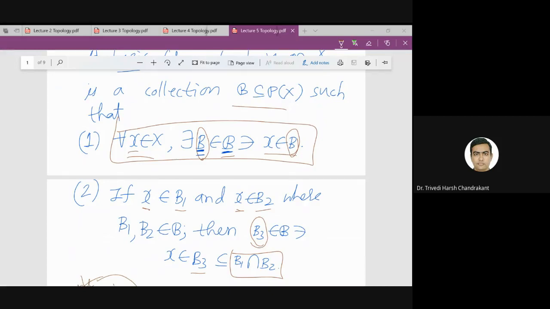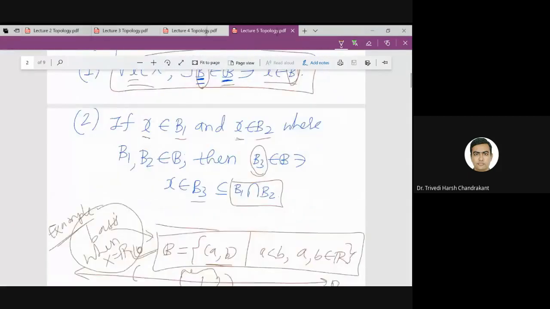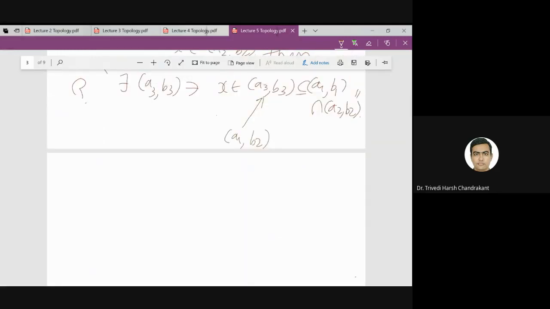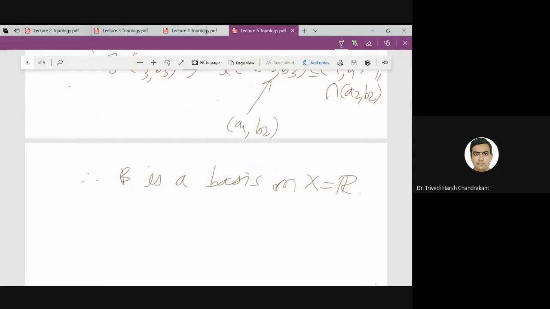So for example, that is the first example we discussed, that if I take X equal to R, and if I take B to be the collection of all open intervals, then this B satisfies these two properties of basis, and in fact we can write down that therefore B is a basis on X equal to R. So my handwriting is a little bit not good because I am writing on screen. So this is the first example.